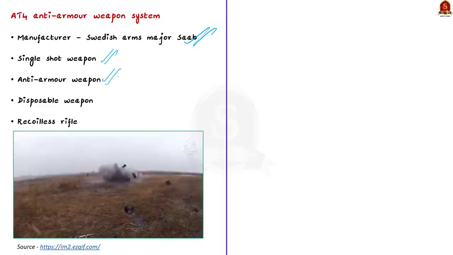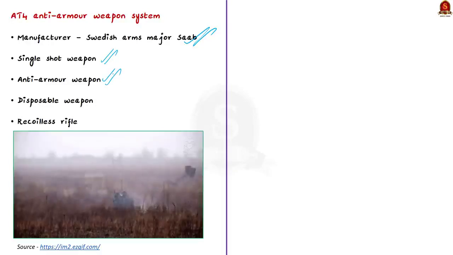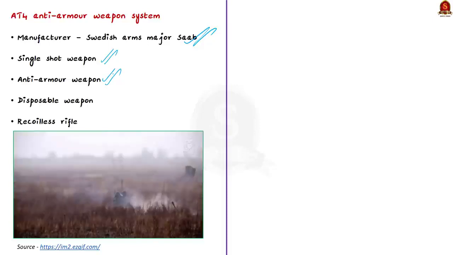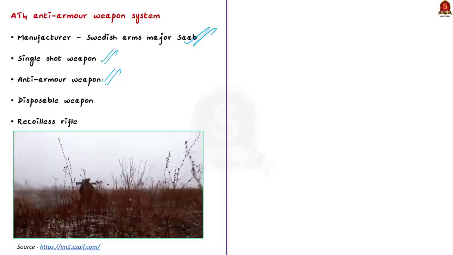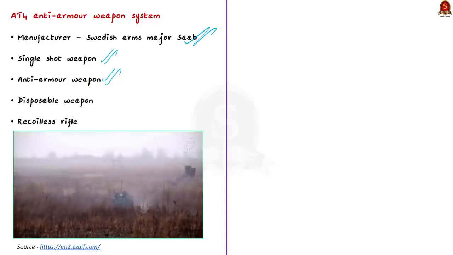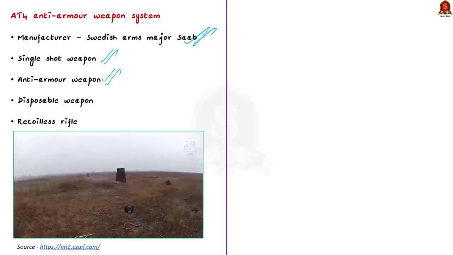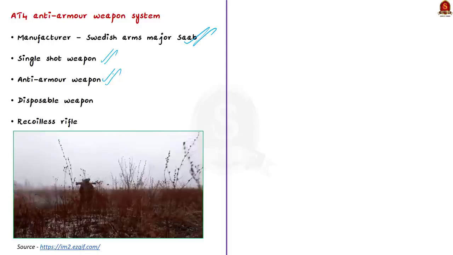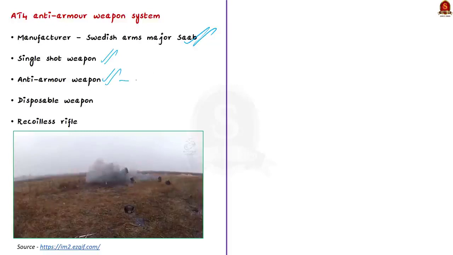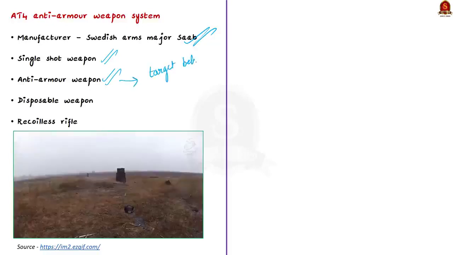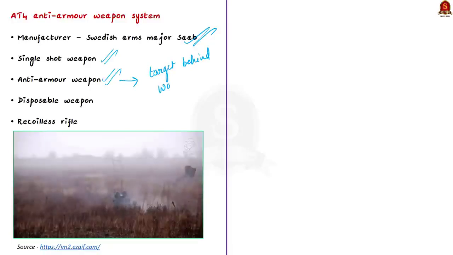it has to be manually reloaded after every shot. And secondly, it is an anti-armor weapon. This means that this weapon can be used to destroy light armored vehicles and even enemy fortification. Basically, this weapon is used by the infantry to attack different kinds of targets, and these targets could be behind heavy bricks or even behind concrete walls, or they could be within a field fortification or in a light armored vehicle. Wherever they are, they could be targeted using this 84 weapon because it can destroy the enemy fortification also.